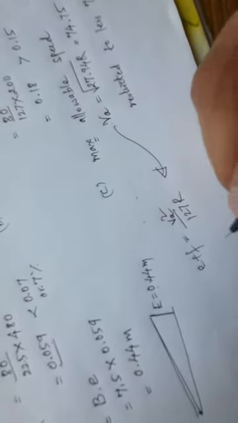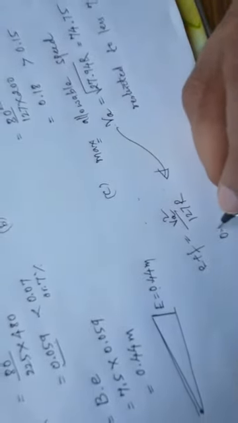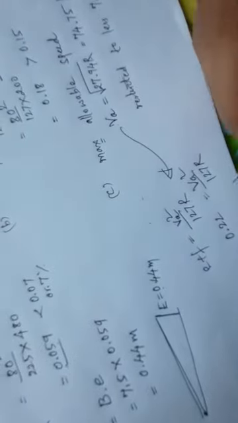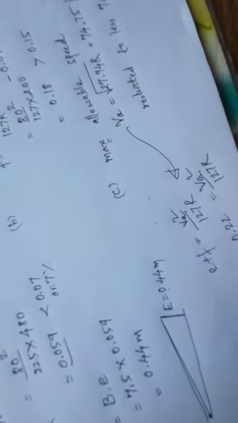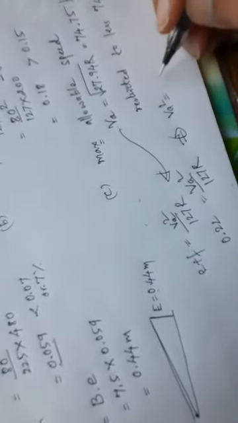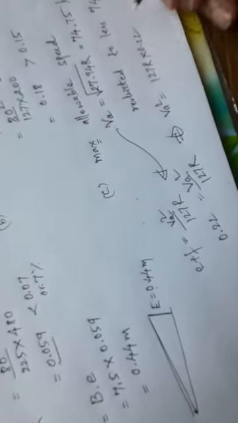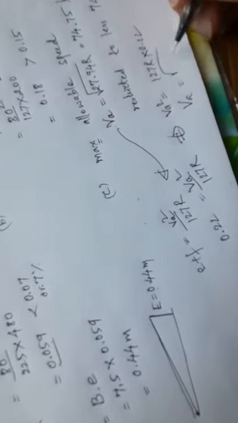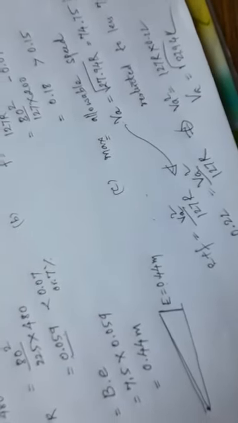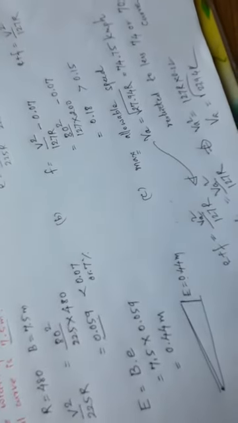So you know the values, 0.07 plus 0.15, that becomes 0.22, equal to VA square divided by 127 R. If I take this here, the equation becomes VA square is equal to 127 R into 0.22, that is nothing but VA is equal to root of 27.94 R. Clear?